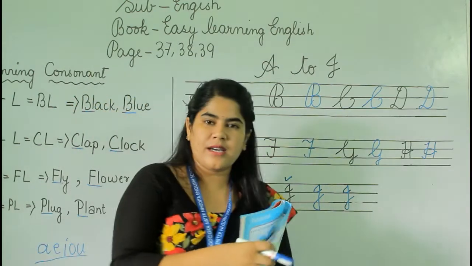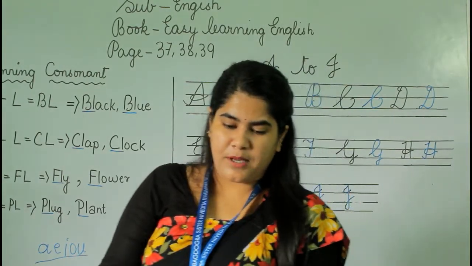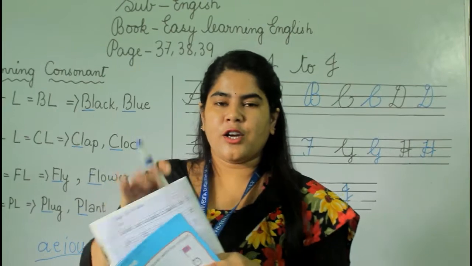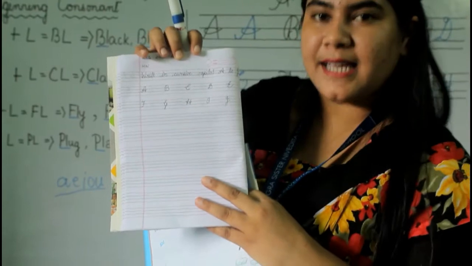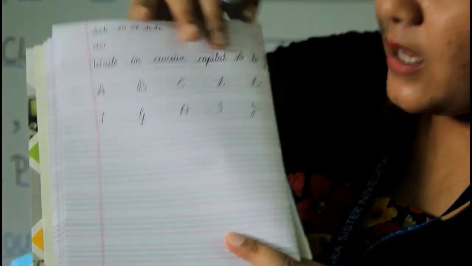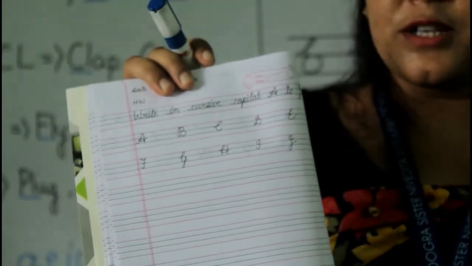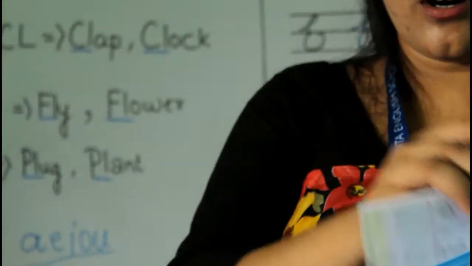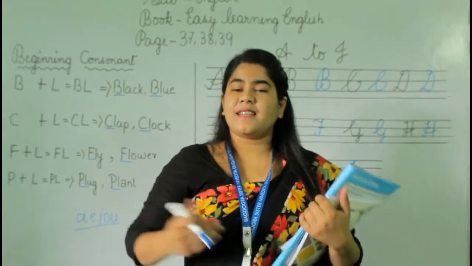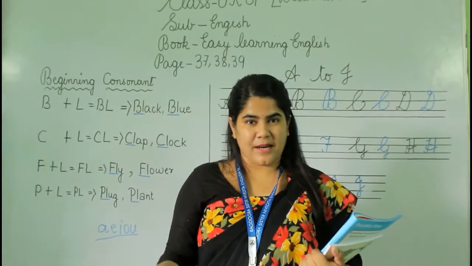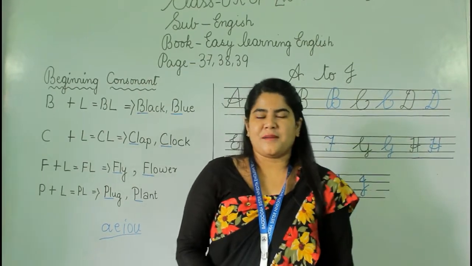Now what you have to do here, you have to do these letters in your copy, okay, in your classwork and your homework notebooks in this way. See, I have written here, write in cursive capital A to J. That means you have to write starting from A till J. Okay, in which copy you will do? Your classwork and your homework copy both. Okay, write in a very neat and clean handwriting, and I think that you don't need to take the help of your parents because you are grown up and you can do it by yourself. Alright, thank you very much.